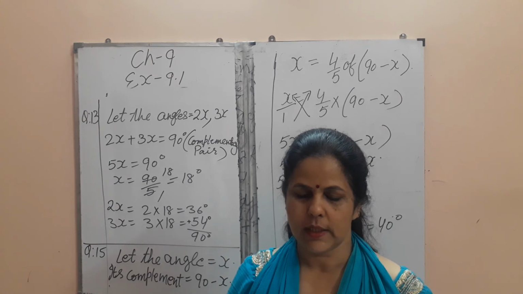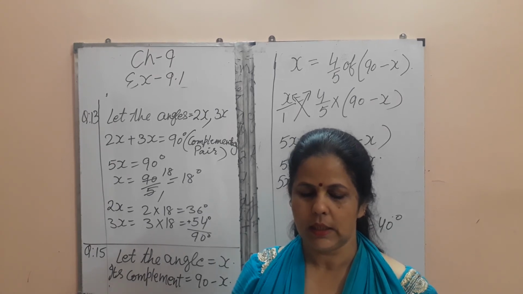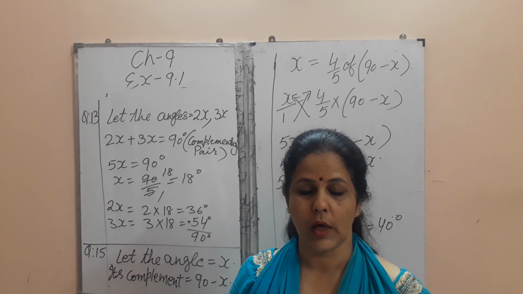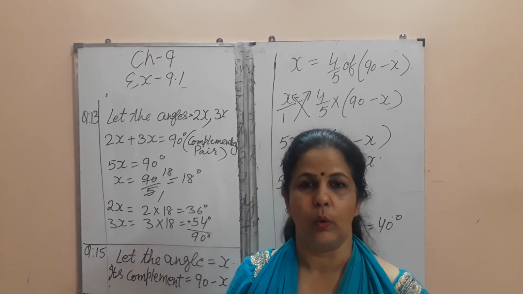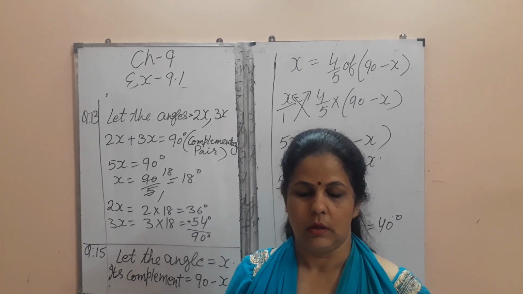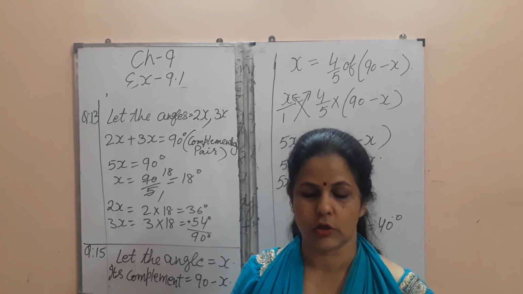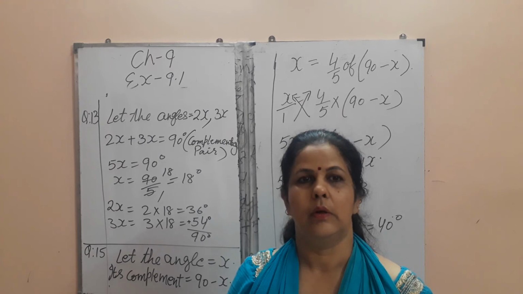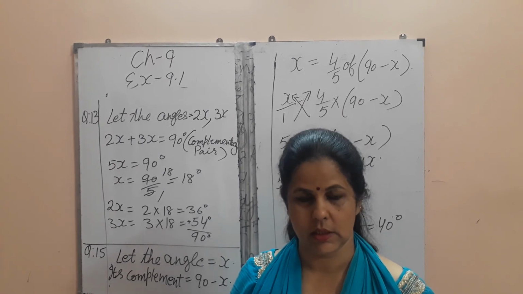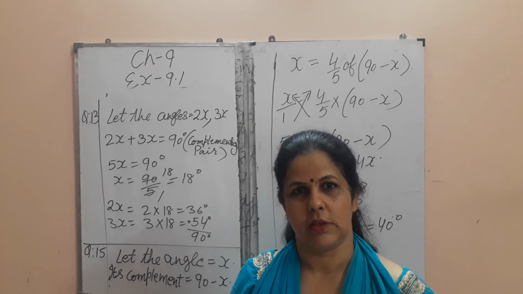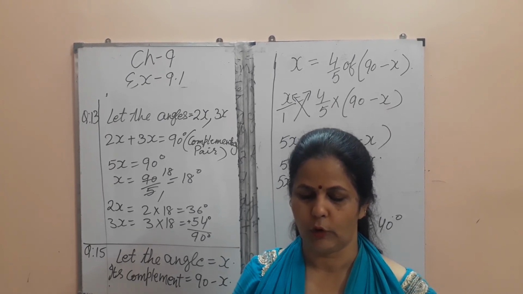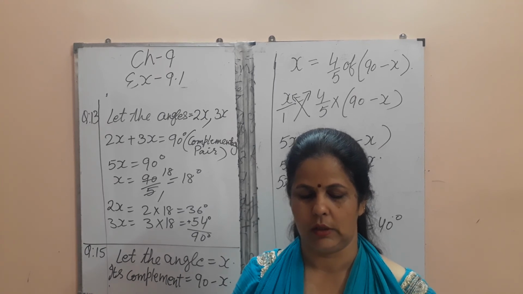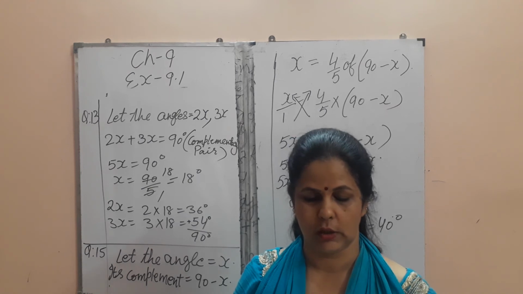Second, if two adjacent angles are complementary, then they form a linear pair. No, it is not true, because the sum of complementary angles is 90 degrees and the sum of a linear pair is 180 degrees. So it is false. Third is, the supplement of an obtuse angle is always an acute angle. Yes, the supplement of an obtuse angle is always an acute angle only.